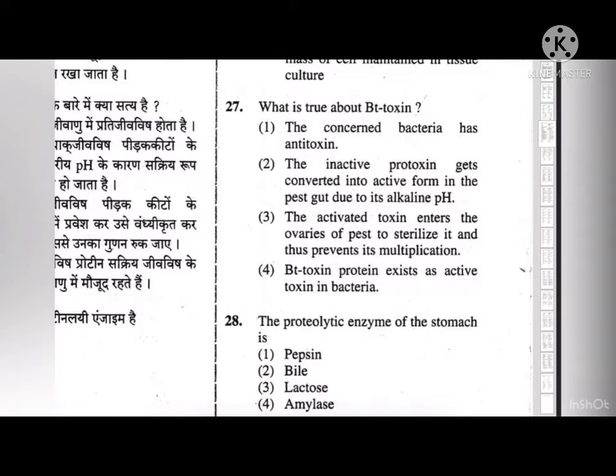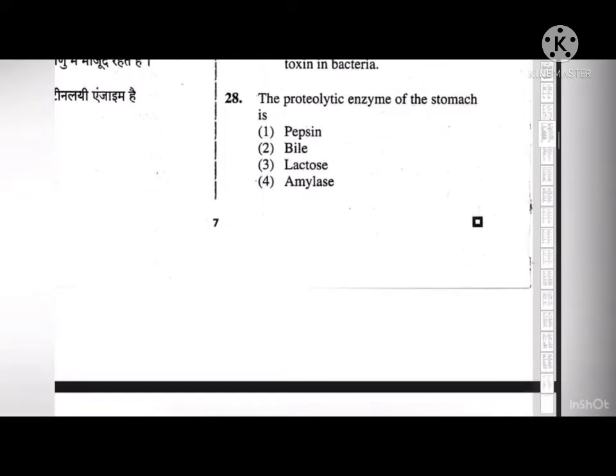So from the given options, option number 2 is correct, that the inactive protoxins get converted into active form in the pest gut due to its alkaline pH.